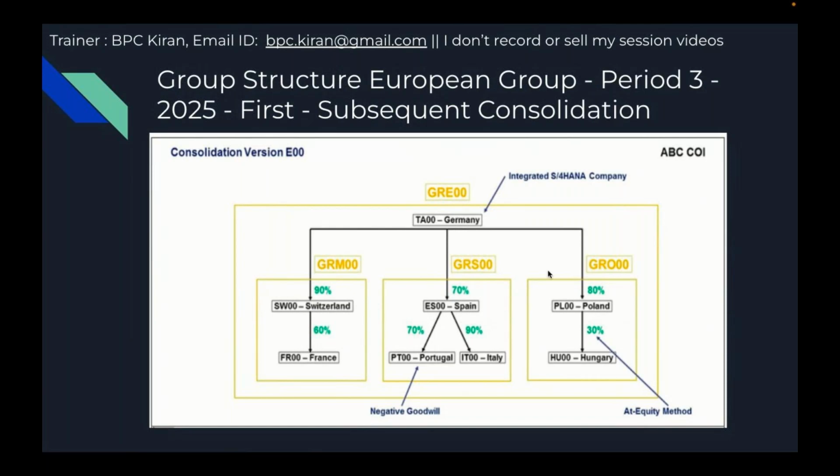So Germany's investment in Poland is 80% and Poland's investment in Hungary is 30%. Here, Poland to Hungary we are going to maintain at equity method. Now you might have a question: first consolidation I know, subsequent consolidation I know. In the basic training we have already run first and subsequent consolidation.